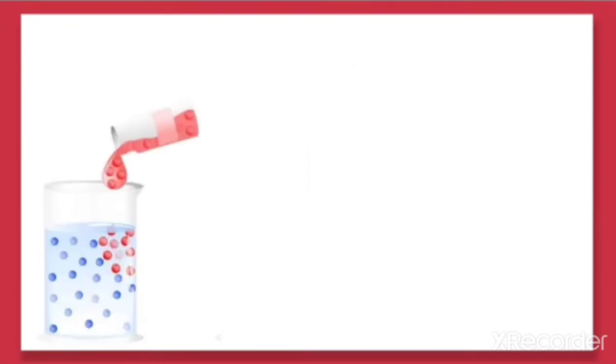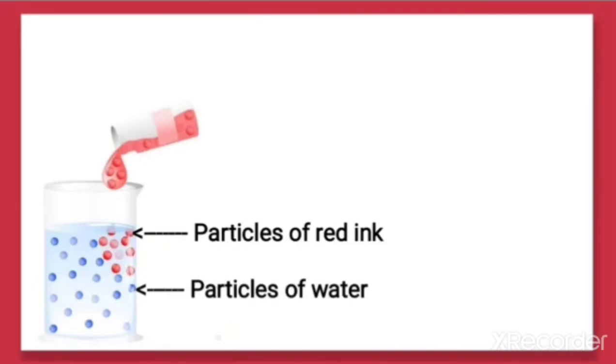Now we can see that when we drop red ink into the water, there will be particles in the red ink and particles in the water. Here the red color is shown as the particles of red ink, and the blue color is shown as the particles of water.